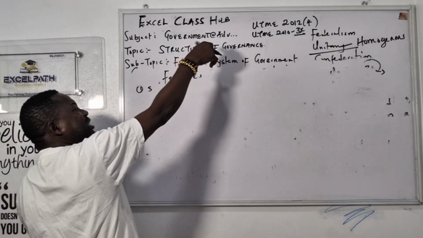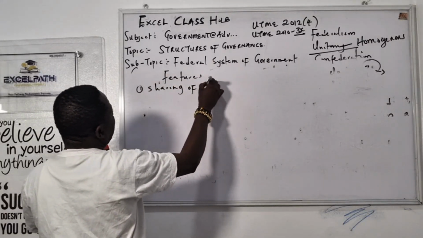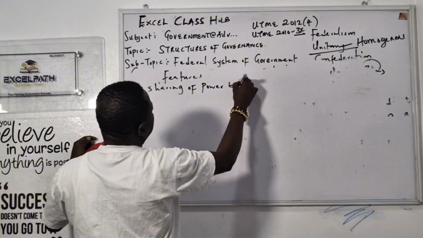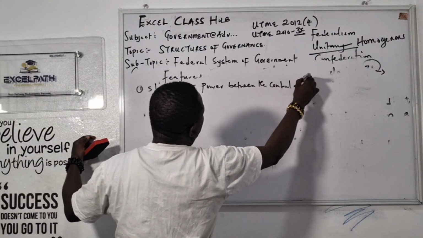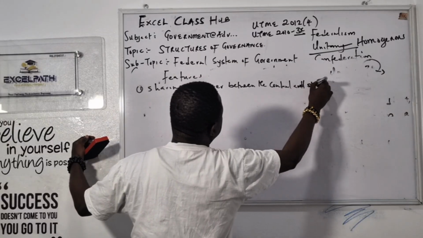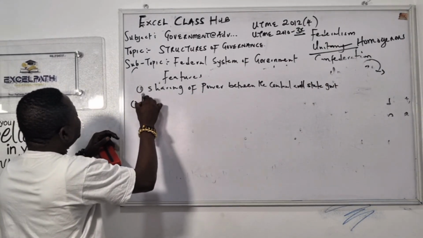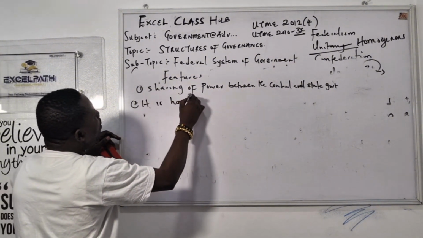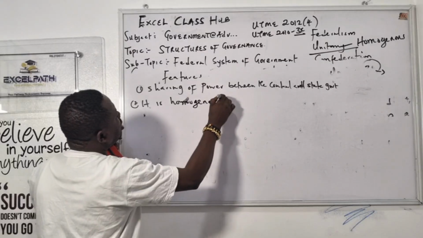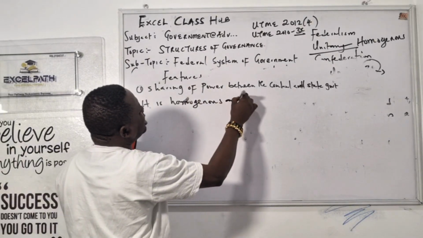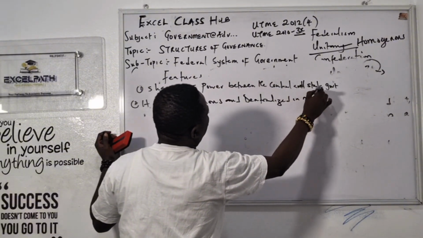It's very simple. From my definition, you can get it. Sharing of power between the central and what? And state government. That's that. We also have another one here. It is what? Homogeneous and decentralized in nature.